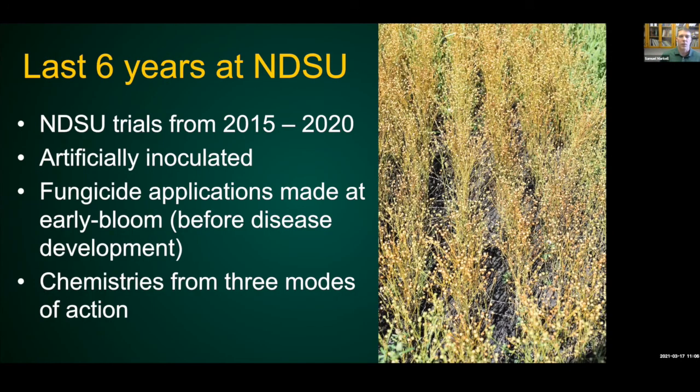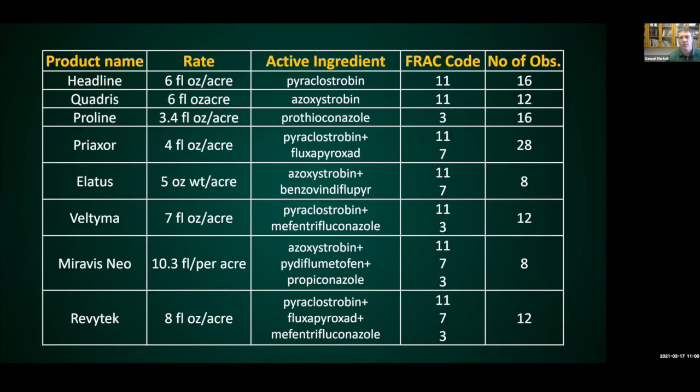So sharing with you what we've done at NDSU in the last 6 years, we've had fungicide trials on the main station on campus every year, and we have been working with the companies trying to get different products and test them. And frankly, there's not a lot labeled for Pasmo, and so we've been looking at other chemicals as well. The fungicide applications here are all made at early bloom, and we're using chemistries from 3 modes of action. And frankly, we don't have high yielding, high disease environments, but we can still separate the products and their management ability.